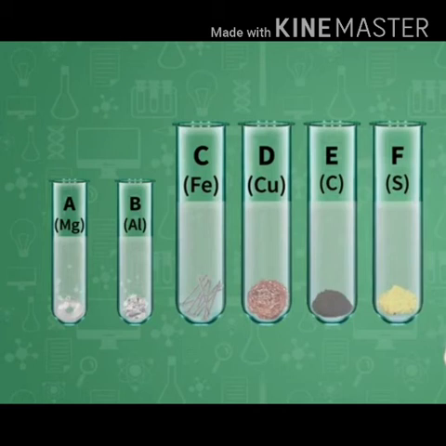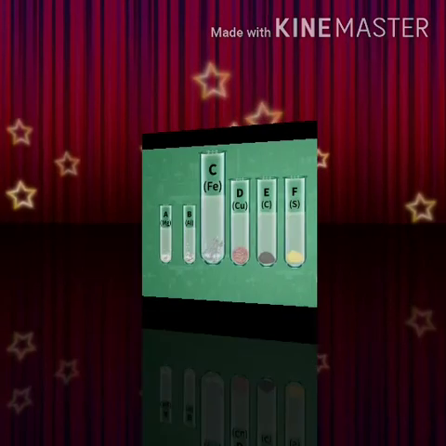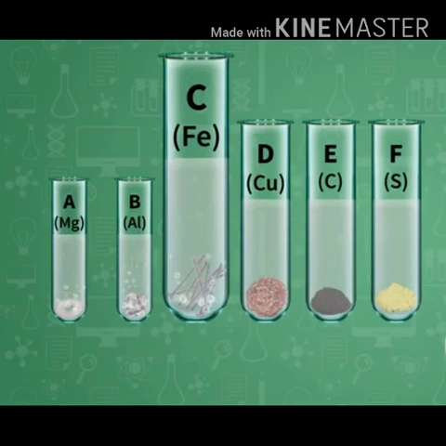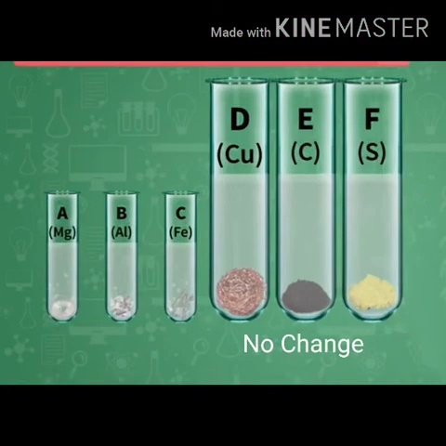Students, it doesn't mean that these elements are not reacting. If they are not reacting, what will we do? We will supply heat to them and observe what will happen. So, on supplying heat, do you find any change? Yes, bubbles are seen in test tube C. So, we can say that now iron also starts reacting with acid. But even after heating, there is no change in test tubes D, E and F.